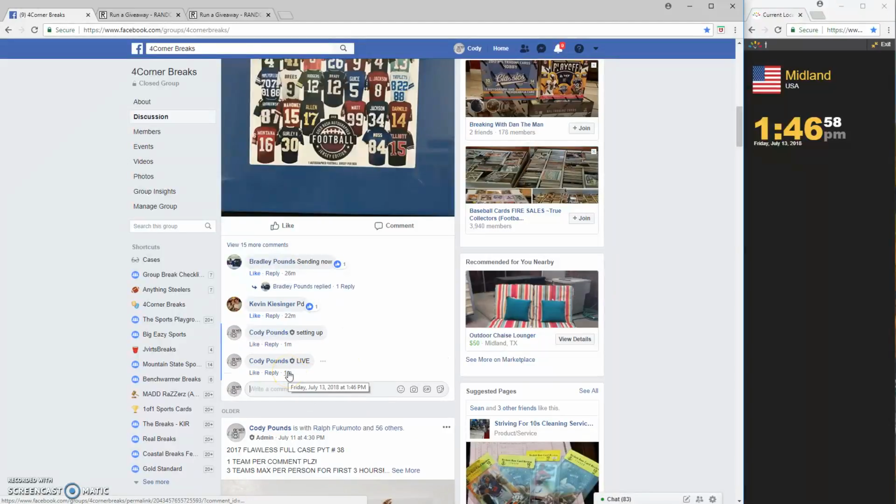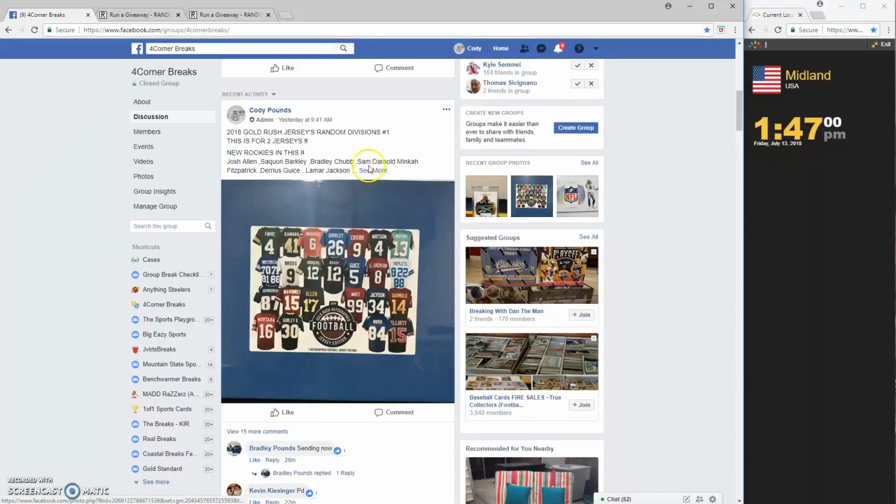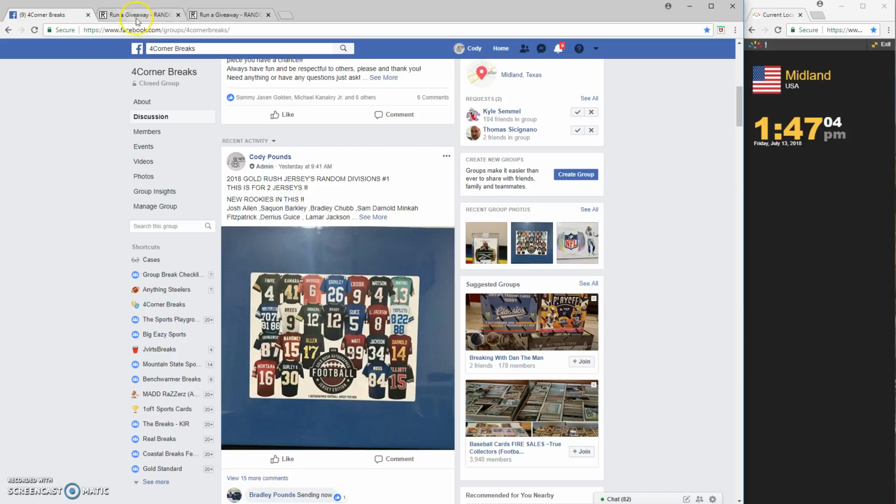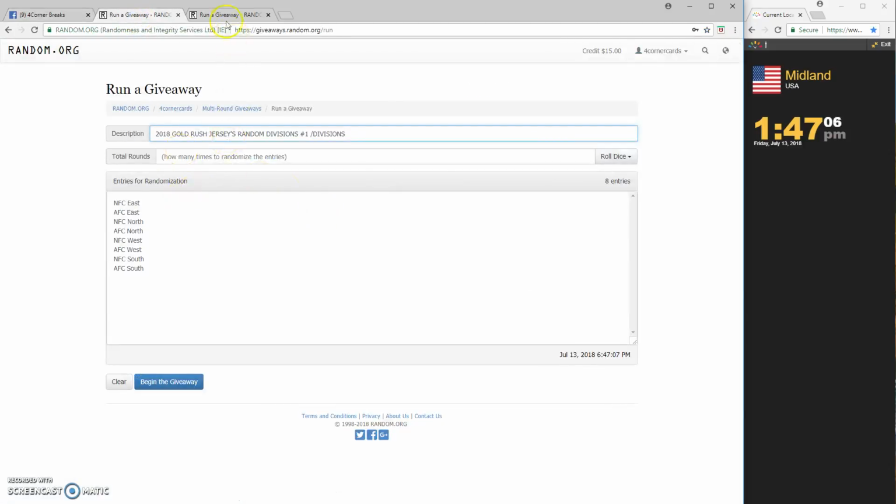Timestamp 146. Random divisions number 1. That's what I was trying to say. Already have the divisions in. Already have the names in. We randomize both. Throw you in a spreadsheet. Wherever you line up, that's who you get.